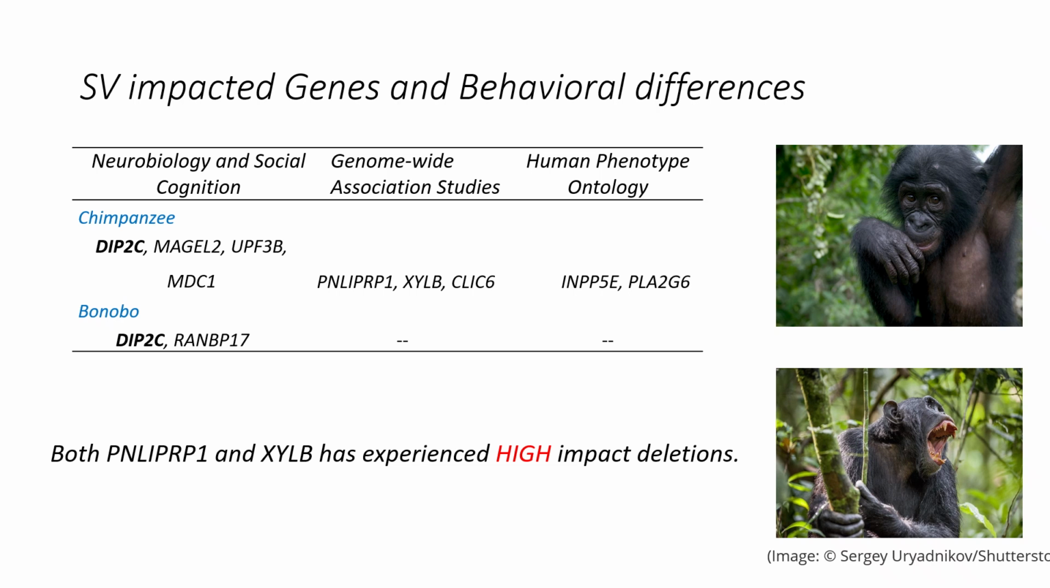For that, we cataloged several genes. Some of them were involved in neurobiology and social cognition. We also got a gene list from genome-wide association studies and human phenotype ontology. On the basis of this, we saw that there were 2 genes, PNLIPRP1 and XYLB, xylulose kinase, that have experienced high impact deletions.